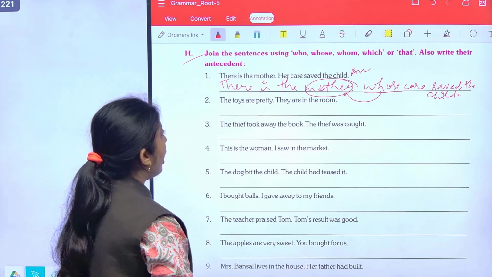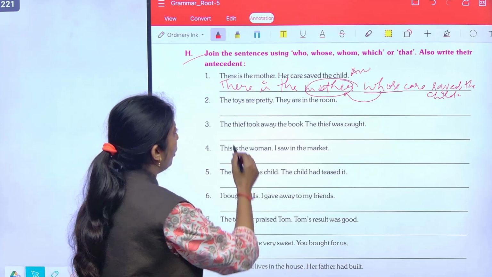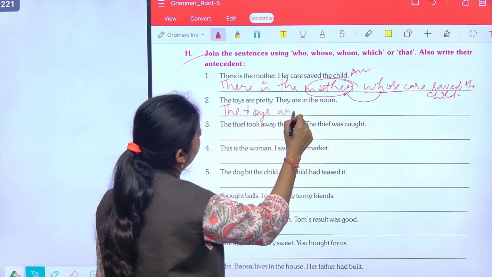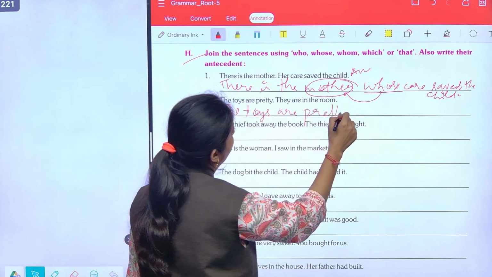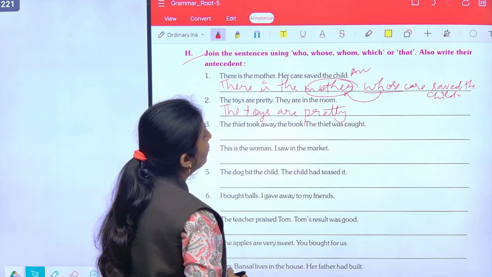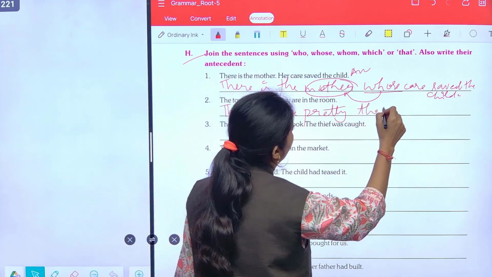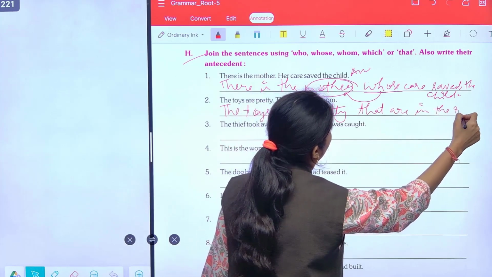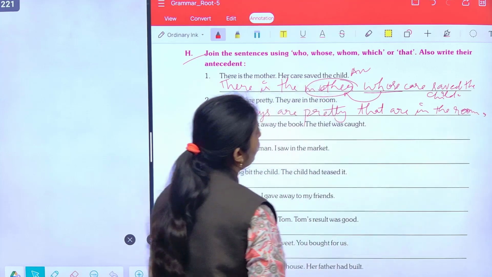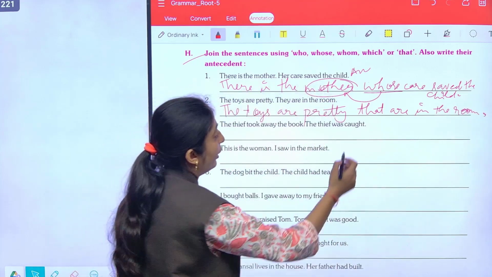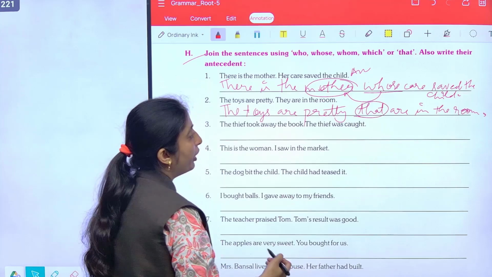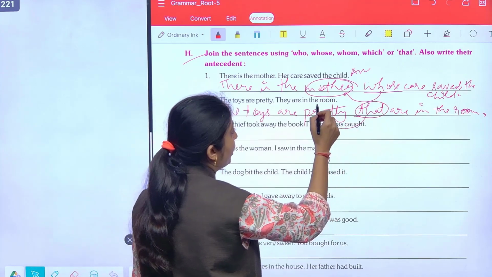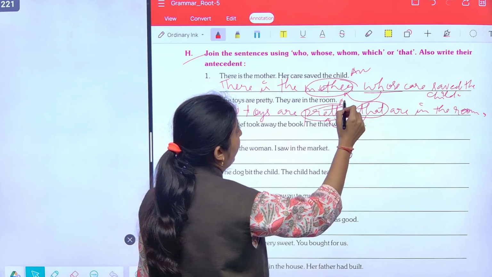Next, the toys are pretty. They are in the room. So the toys are pretty that are in the room. Full stop. So here that is a relative pronoun and the word before a relative pronoun is the antecedent. So here pretty is the antecedent.